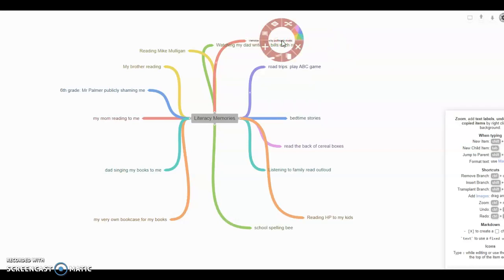Let's see if I right click this. Okay, these are all the tools. I can cross it out, I can change the color, I can add things. Anyway, play with this. I don't know what I did wrong there. I'll figure it out. But this is our assignment here, just to do this with as many memories as you can,